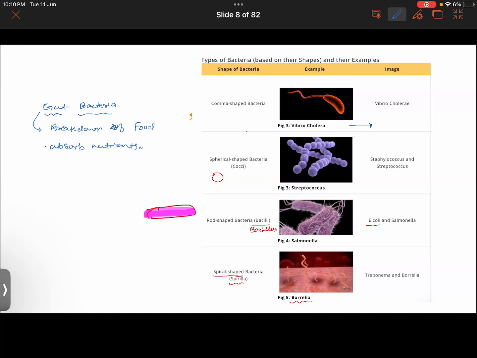But certain types of bacteria can make you sick also. Those types of bacteria that make you sick are called pathogens. We'll be learning about that later on.